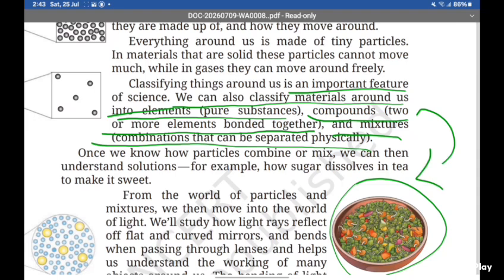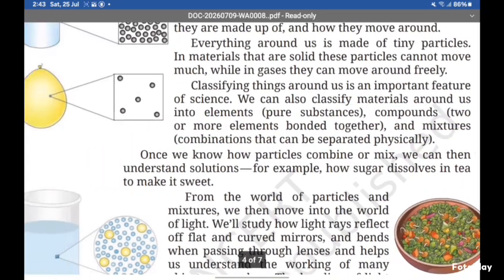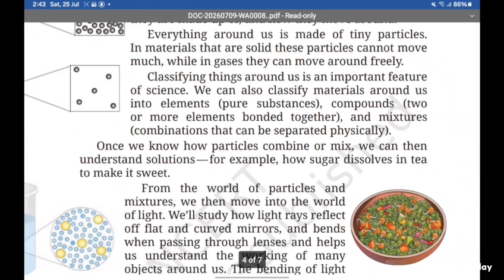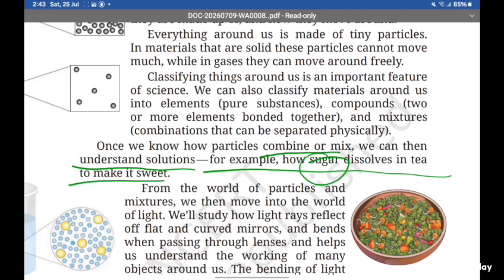They are talking about mixtures, material elements, etc. Once we know how particles combine or mix, we can then understand solutions. For example, how sugar dissolves in tea to make it sweet.